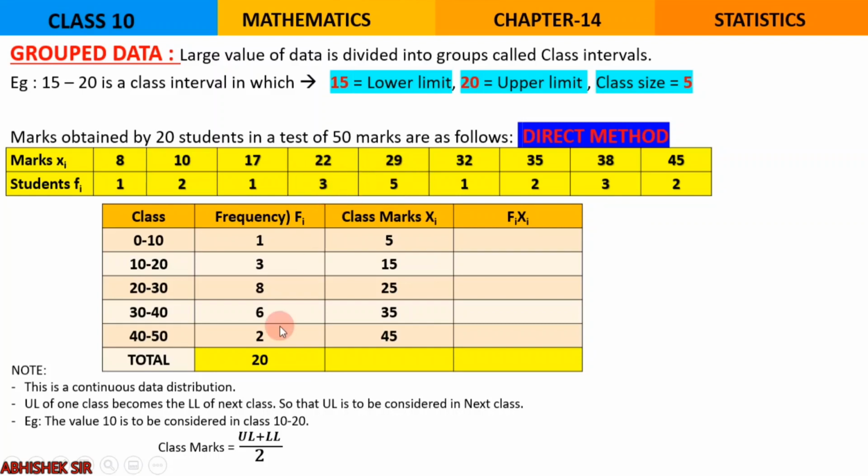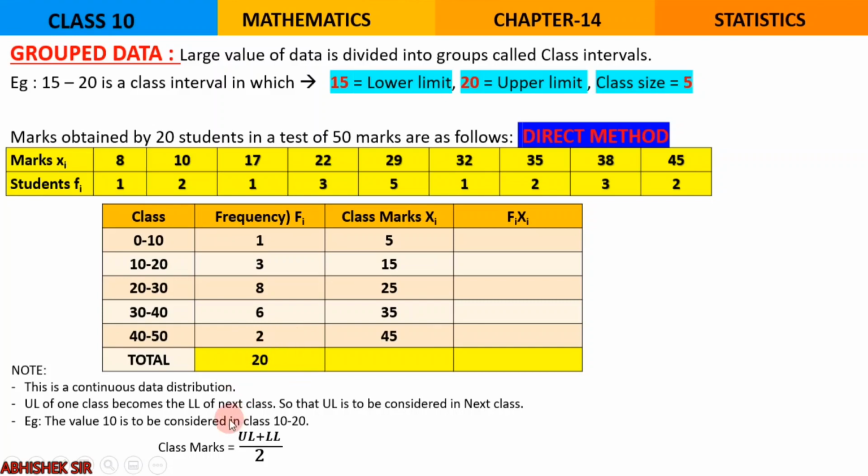On the whole, 8 students are there, so I've written 8 over here. Between 30 to 40 we have 3 different classes. We'll have to add all 3, which becomes 6. And then finally between 40 to 50 there are only 2 students. So the frequency is rearranged but the total remains the same.